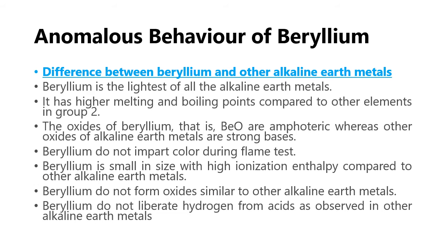Now, what you have seen in the alkali metals, the first member, lithium, behaves differently. In the same way, here also, the first member of the alkaline earth metals, that is beryllium, behaves differently. It shows the properties of its own group, plus it also shows the properties of its diagonal friend. Now, first we'll discuss the anomalous behavior of beryllium: the difference between beryllium and other members of the alkaline earth metals.